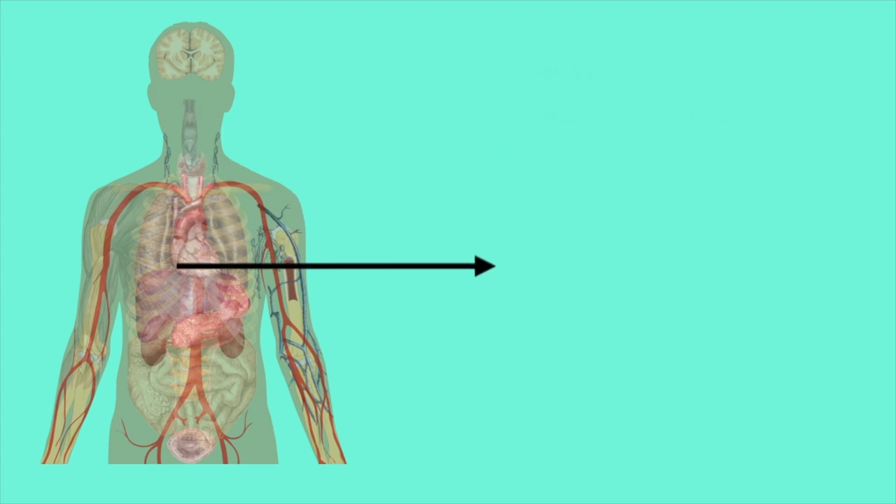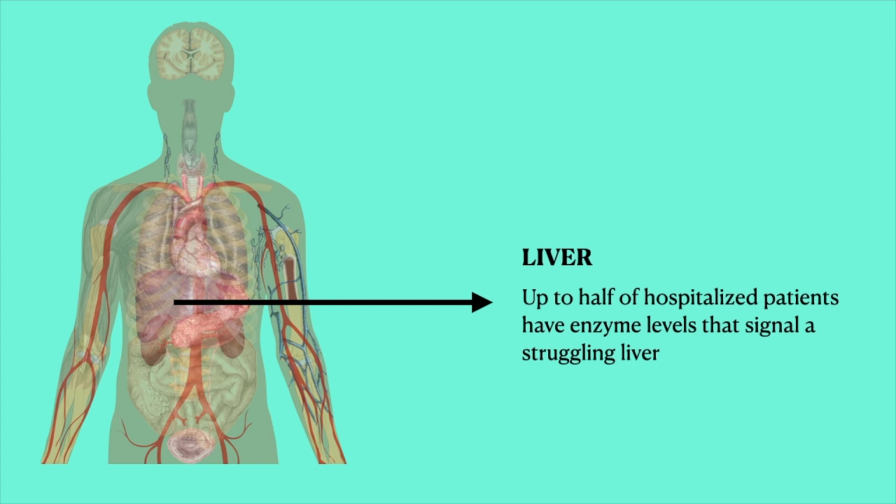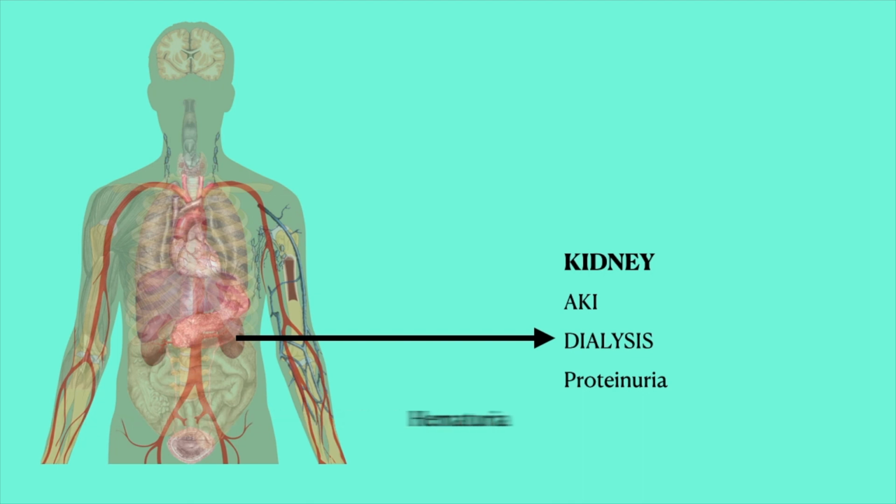The liver is affected. Up to half of the hospitalized patients have enzyme levels that are significantly high, signaling a struggling liver. The kidneys are the next affected, that is acute kidney injury resulting in hemodialysis support, loss of protein in urine, proteinuria, or hematuria, that is blood in urine.